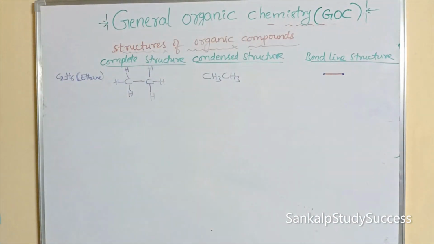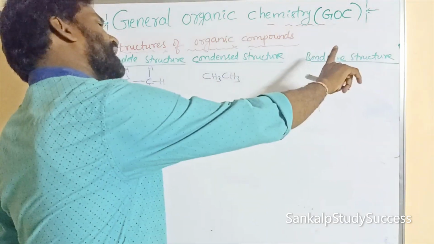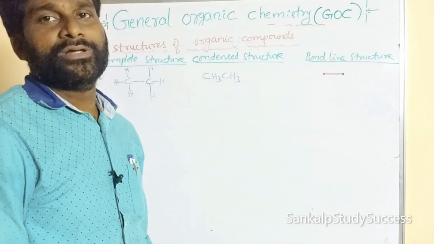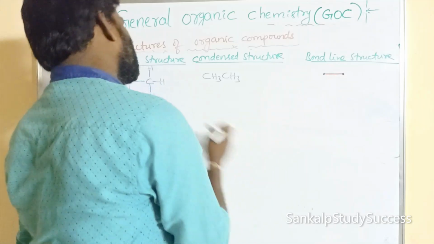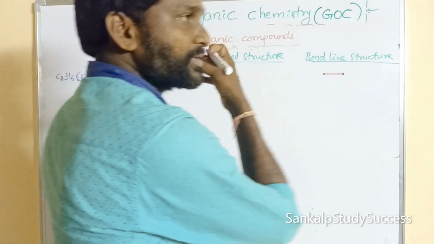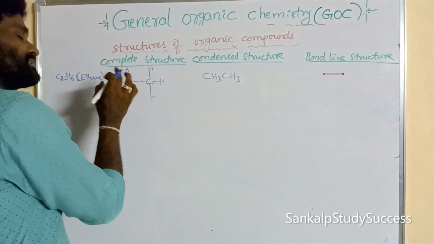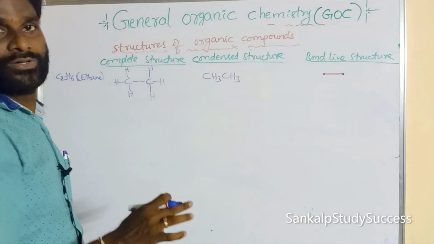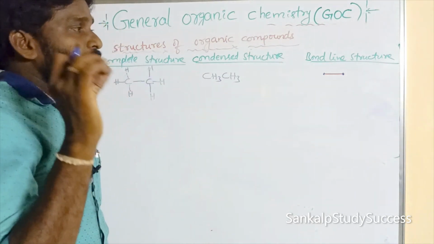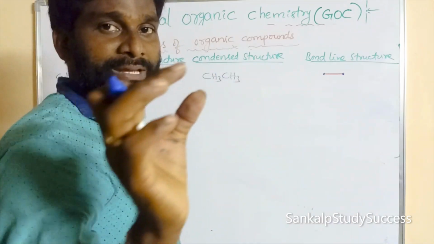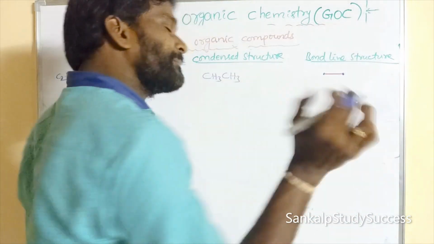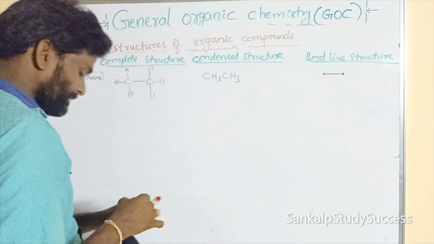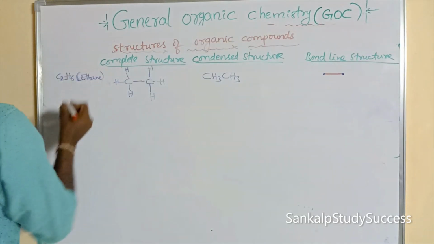So in the bond line structure, hydrogens cannot be represented. Carbons are represented with dots, and bonds are represented with lines. Which bond can be represented? C bond C can be represented. Don't write C bond H. In the bond line structure, the C bond C is written as a line, and the carbon atoms are represented by dots. Here, how many carbons are there? Two carbons, represented by two dots. Next we go to the third carbon.